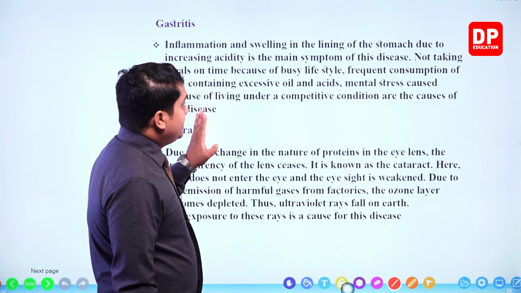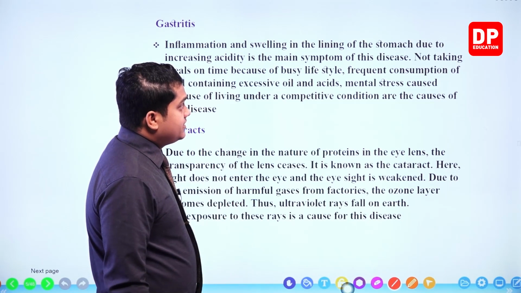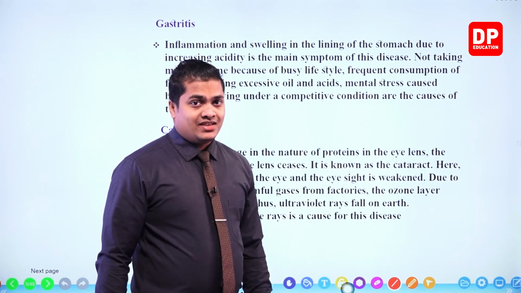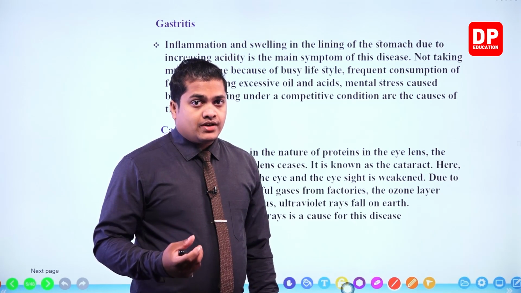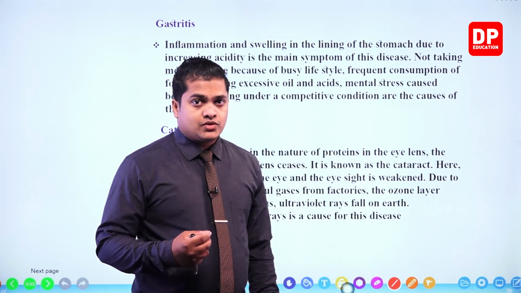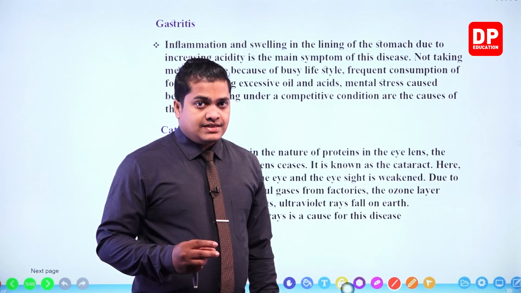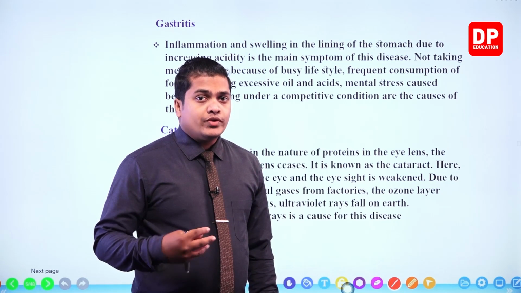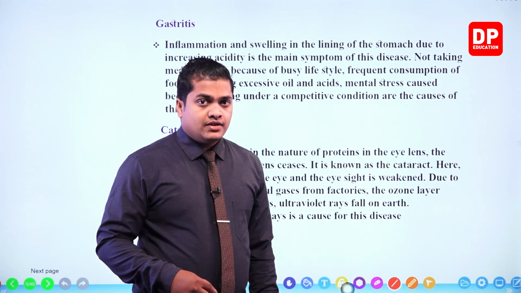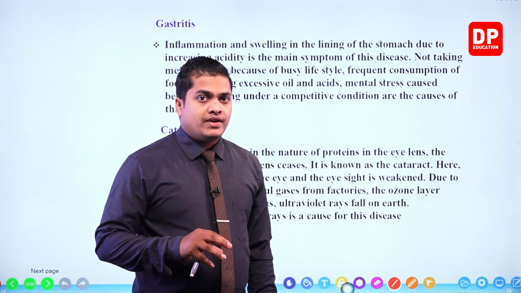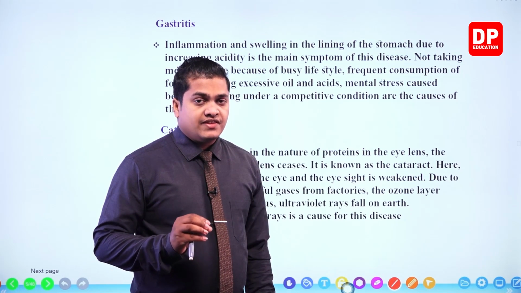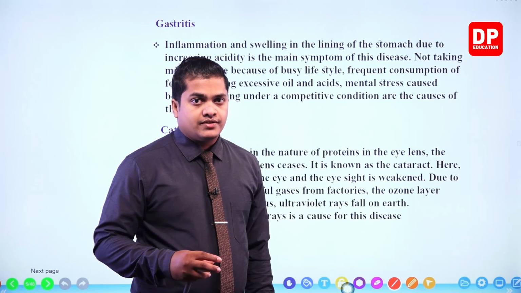Increase in the acidity is the main symptom of this disease. You know that our stomach contains hydrochloric acid. The acidity level is going to increase within the stomach if the stomach is starving, or if there is not enough food within the stomach.